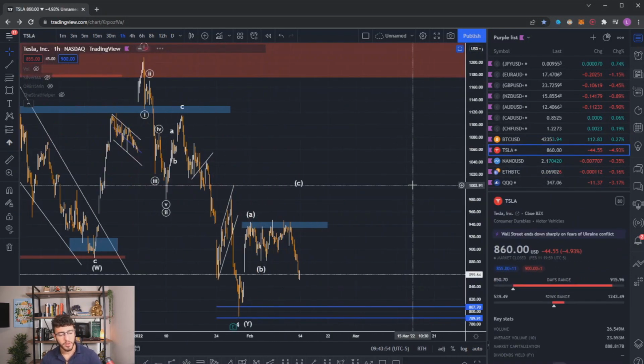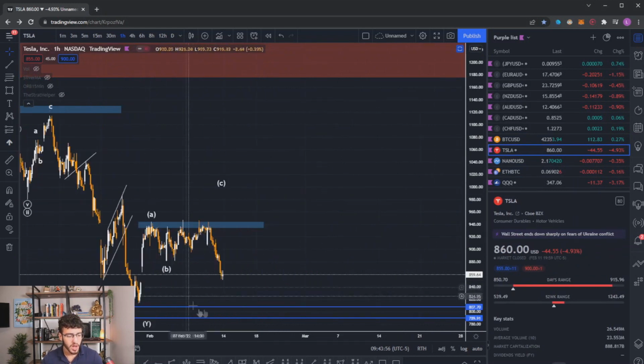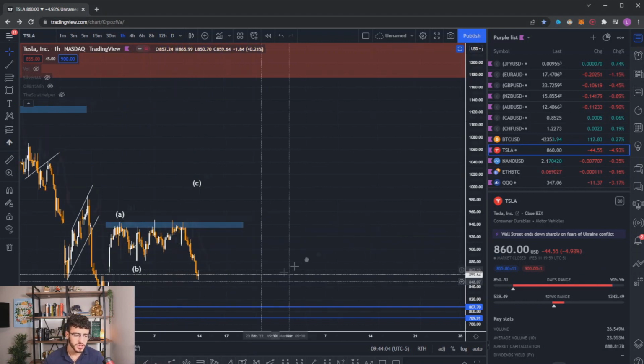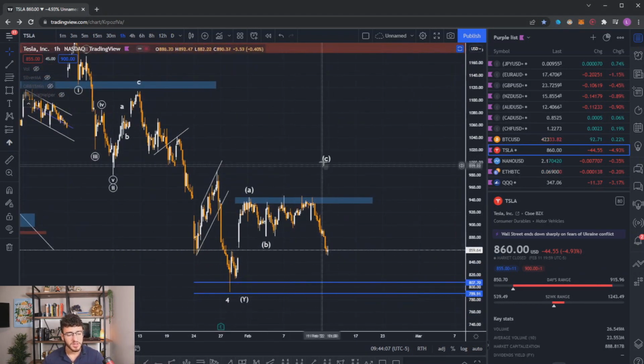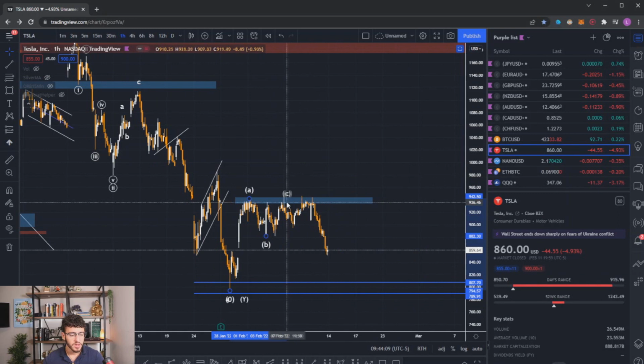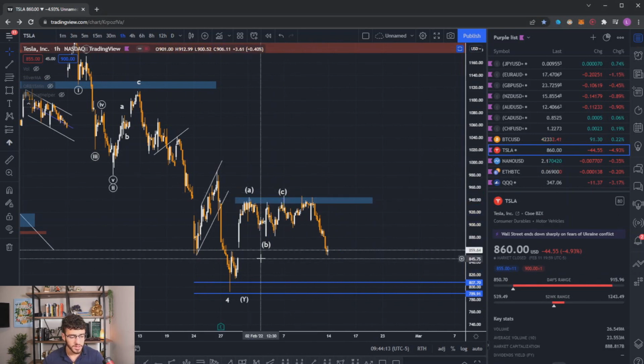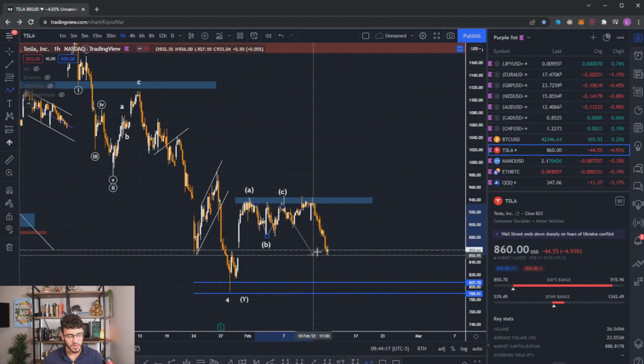So moving into some equities for the week, we were looking at Tesla last week, and our analysis required Tesla to break above this resistance zone, which we did not. So it does seem like it is more likely that we will now see a move to the downside from Tesla. That being said, we could just fill this gap and then continue higher. That was the other possibility, right? We said we could possibly see a move like this and then a continuation of the upside. So that's what I'm looking at.